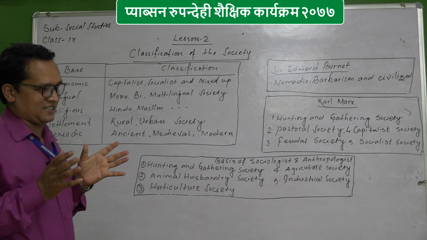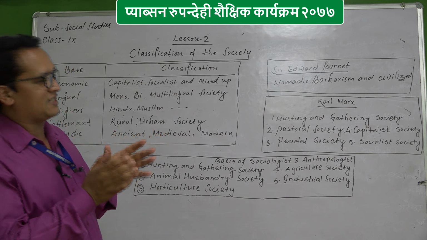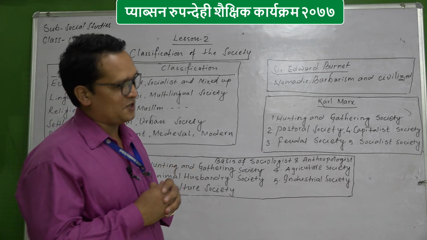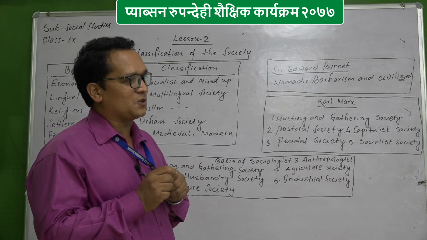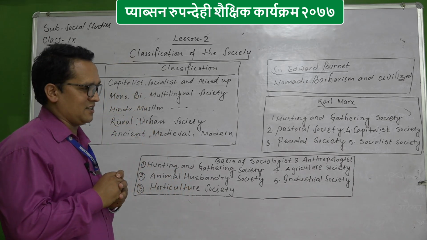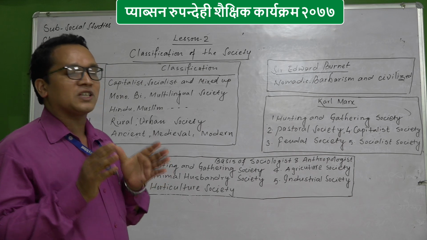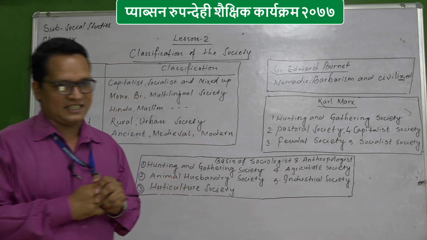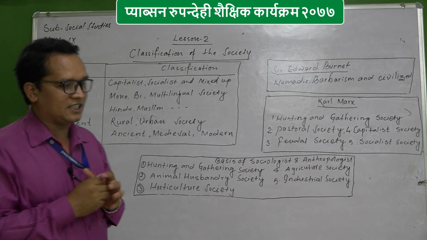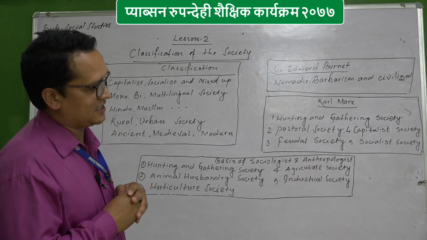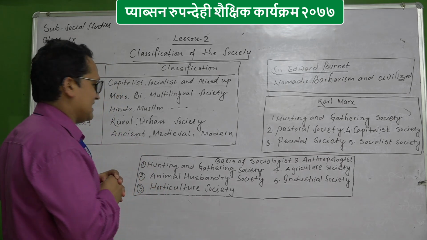What is the base? On the basis of language, society has been classified. Before that, I would like to add some historical points about language, because according to census 2068, in our country there are 125 castes, 123 languages and 10 religions.